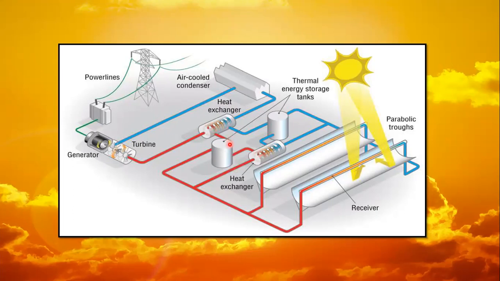After that, from the storage, the warm water is transferred and converted into steam, and this steam will start to run the turbine. When the turbine runs, it generates electricity. In this way, we can get electricity. The steam again passes to the cool air condenser. So again the liquid which is present in the tubes moves toward these receivers. This process is repeated, and this cycle is repeated again and again.